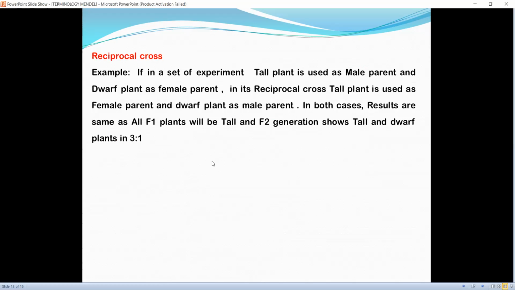For example, if in a set of experiment tall plant is used as male parent and dwarf plant as female parent, in its reciprocal cross, tall plant is used as female parent and dwarf plant as male parent. In both cases, results are the same as all F1 plants will be tall and F2 generation will show tall and dwarf plants in 3:1 ratio.